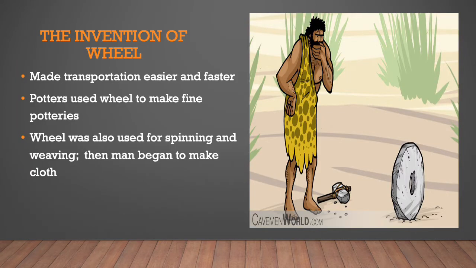The next important invention was that of the wheel. The invention of wheel brought many changes in the life of man. The use of wheel made transportation easier and faster. Wheel was put to great use by the potters. Now they started making fine potteries of different shapes and sizes very quickly using potter's wheel. Later, the wheel was also used for spinning and weaving. Gradually, man began to make cloth.